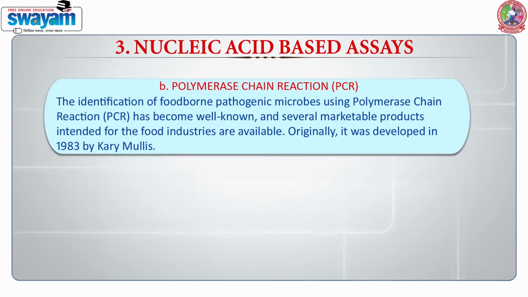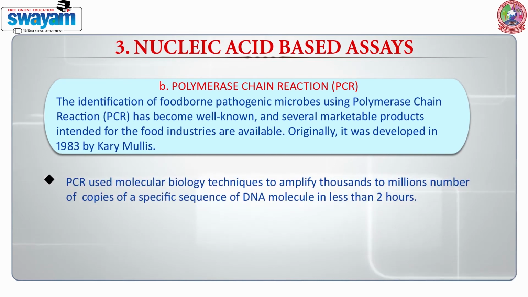The identification of foodborne pathogenic microorganisms using polymerase chain reaction, which is simply called PCR, has become well known, and several marketable products intended for food industries are available. Originally, it was developed in 1983 by Kary Mullis. PCR is a molecular biology based technique used to amplify thousands to millions of copies of a specific sequence of a DNA molecule in less than 2 hours.